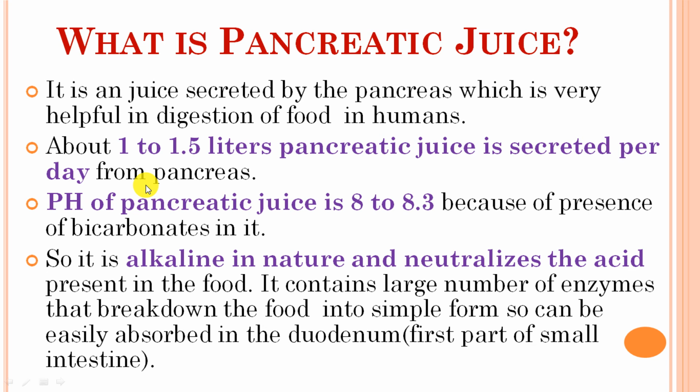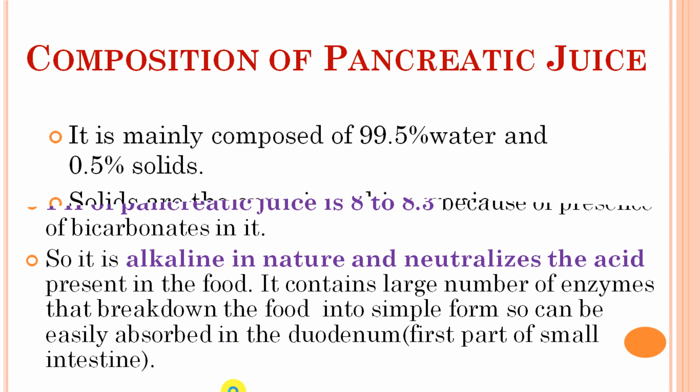About 1 to 1.5 liters of pancreatic juice is produced every day by the pancreas. The pH of pancreatic juice is 8 to 8.3, and it is alkaline in nature because of the presence of bicarbonates, and it neutralizes the acid present in the food coming from the stomach. It contains a large number of enzymes that break down the food into simple forms, so it can be easily absorbed in the duodenum, the first part of the intestine.